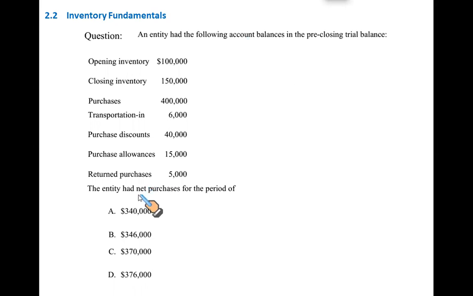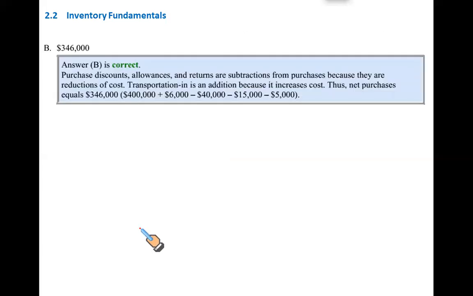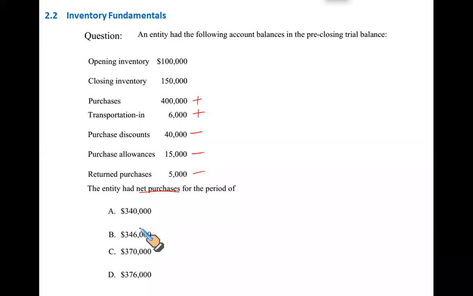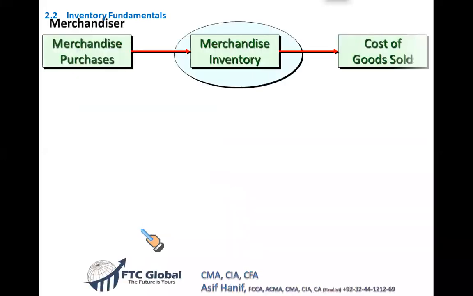to calculate the net purchase. So for that, we need to see how many goods we bought. This is the figure for purchase. This is the transportation in cost, which you call the freight. Then there were some purchase discounts to be deducted, some allowances given by the supplier to be deducted, and then some goods which were not up to our specification or requirement, we simply returned them. So if we add all these, Fahad says B and it has to be B, then B is the right answer. So this is what is considered while you account for the material for production purposes.